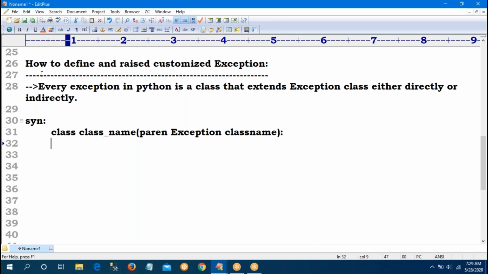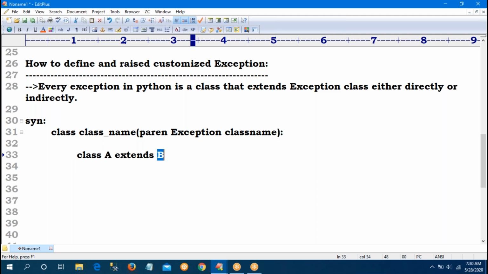So this concept is nothing but inheritance. Inside parenthesis, if I'm given any class, that is called the parent, and the other is the child. If you know Java, observe carefully: class A extends B. What is the meaning? B is the parent extended to A. So A is the child class, B is the parent class. So this is called the inheritance concept.